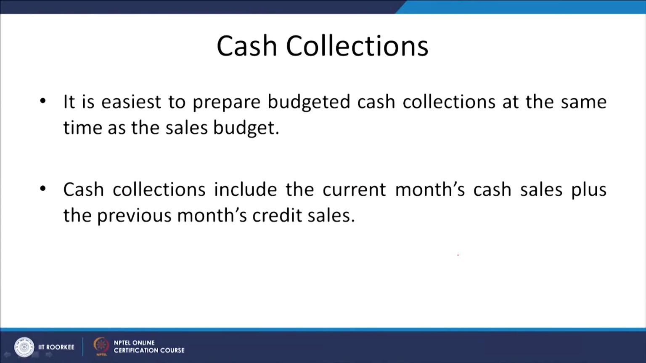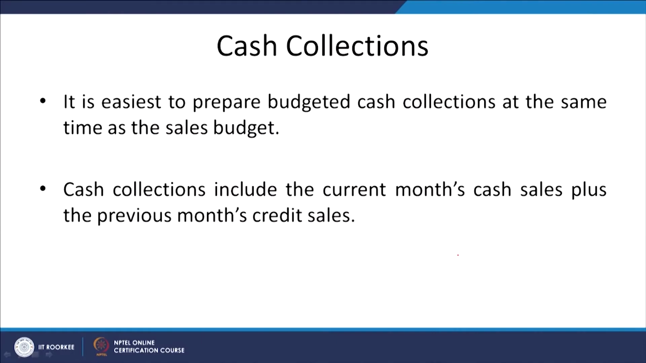Then we talk about the cash collection budget. As I am saying, sales have to be collected, right. So, it is written here, it is easiest to prepare the budgeted cash collections at the same time as the sales budget, because we know it. We are selling today and we are going to give the 30 days credit period. So, the credit sales which we are making in 1 month are collectible after 30 days in the next month. Cash collection includes the current month's cash sales plus previous month's credit sales, because in this month also we are going to sell partly on cash.